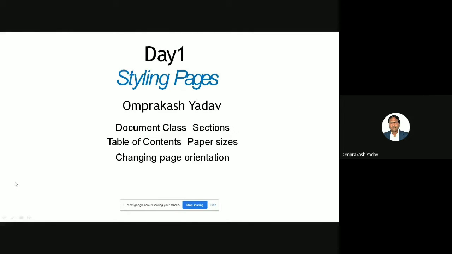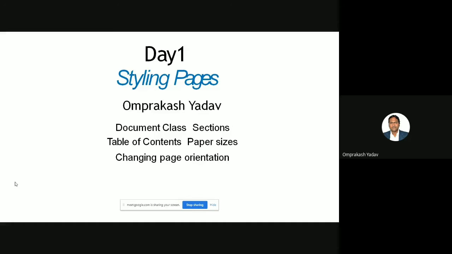So this is what we basically want to do today. This is styling pages, where we'll be looking at document class, sections, then table of contents, and paper sizes, changing the paper orientations. All these things we'll be seeing in these slides. So let's see one by one.